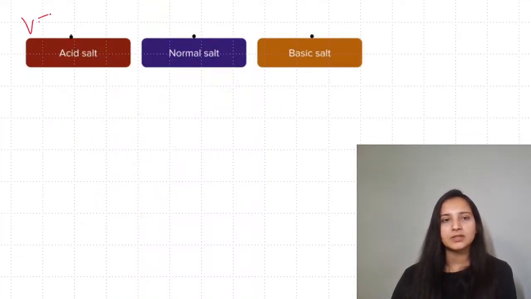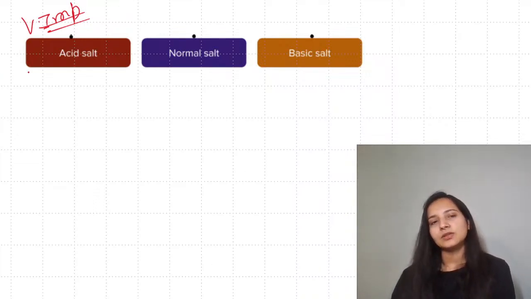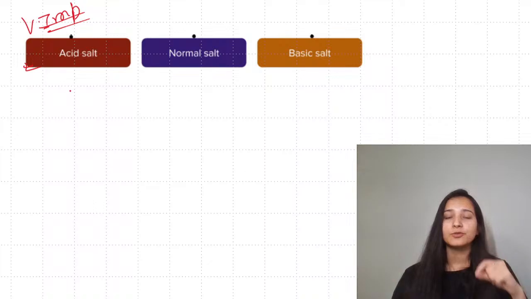Acid, normal, and basic salt is very important for your board exam. You get questions from here. Acid salt will be the one which will form by partial removal of hydrogen from any acid, from your acid.